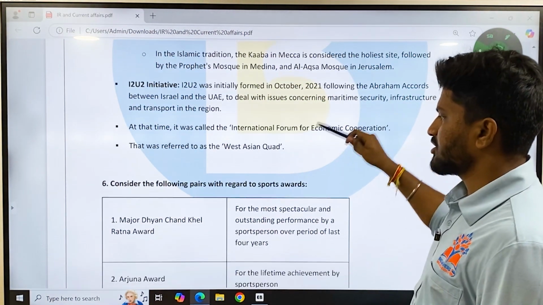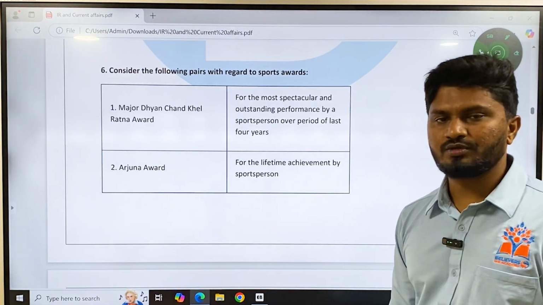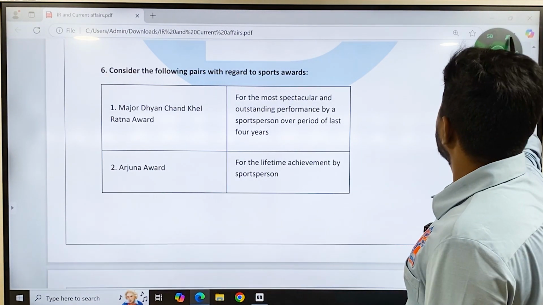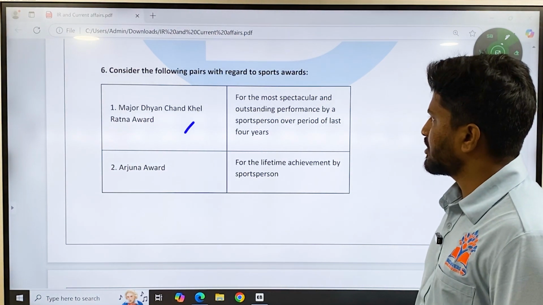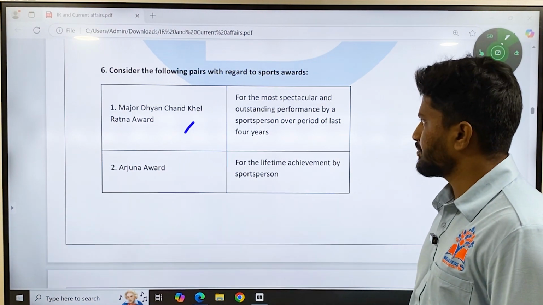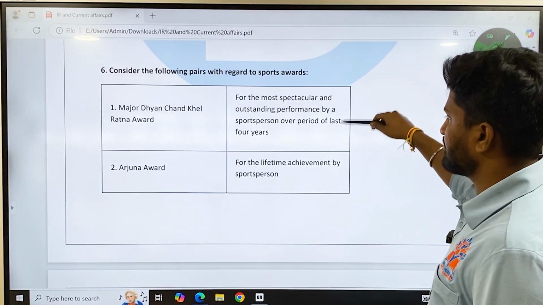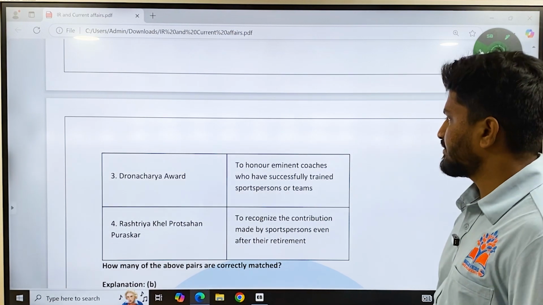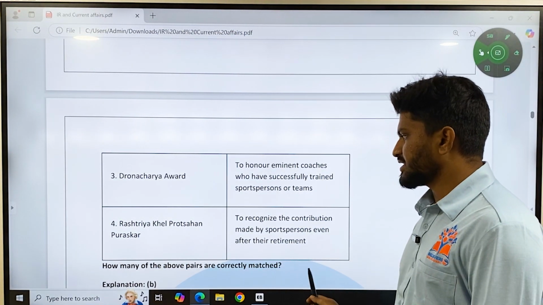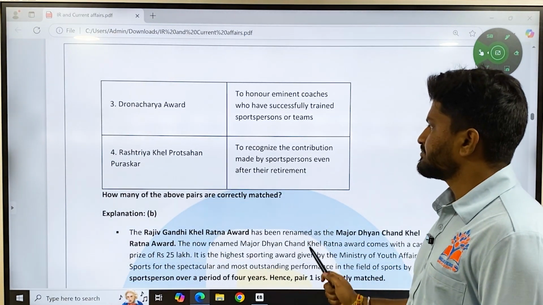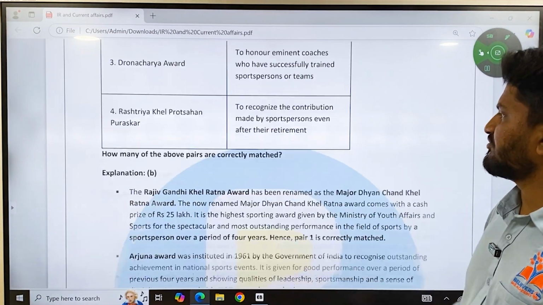Then moving on to question number 6. Consider the following pairs with regard to sports awards. This is purely based on current affairs. Award 1 is the Major Dhyan Chand Khel Ratna Award for the most spectacular and outstanding performance by a sports person over a period of the last 4 years. The Arjuna Award for lifetime achievement by a sports person. The Dronacharya Award to honor eminent coaches who have successfully trained sports persons or teams. The Rashtriya Khel Protsahan Puraskar to recognize the contributions made by sports persons even after their retirement.